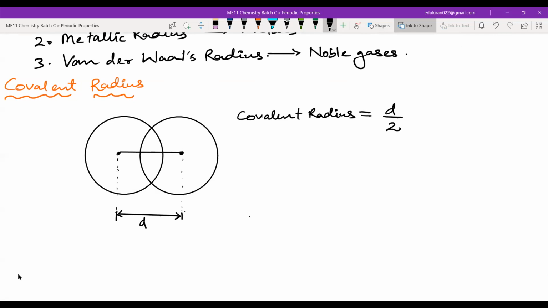So from here, what we have to determine is the bond length. Bond length of a molecule. These are not present in the atomic form, they are present in molecular form. They exist in nature, and that is how we can measure the bond length. Now, when we measure the bond length, we just half it to get the covalent radius.